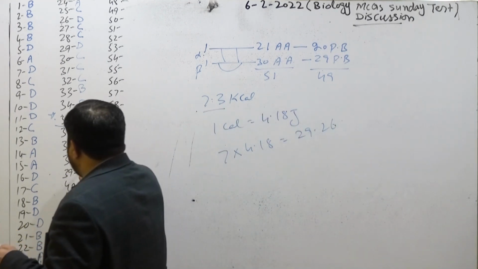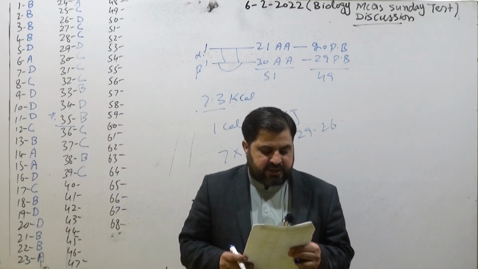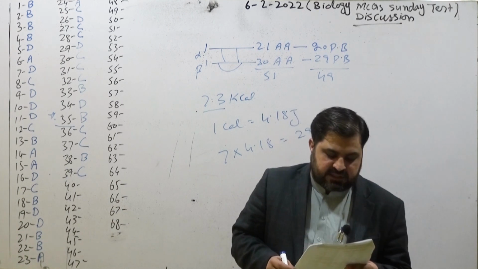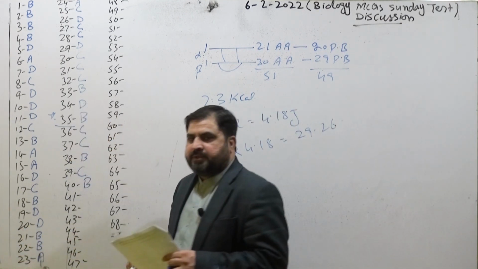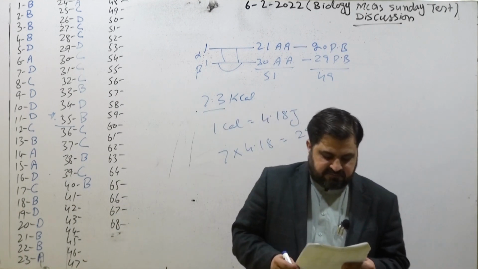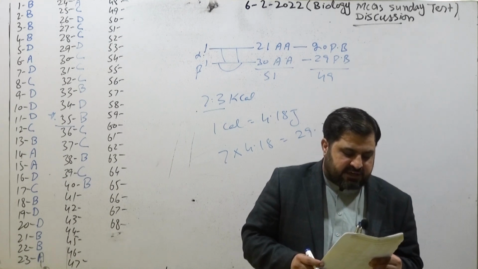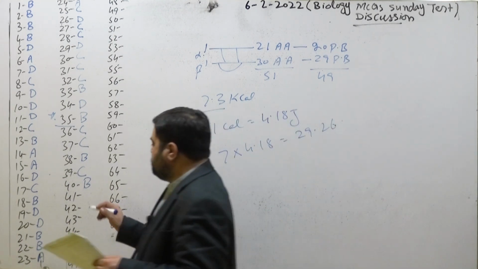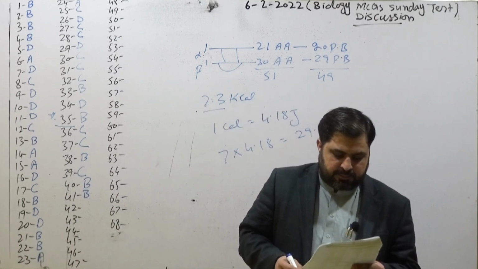Coming toward the MCQ number 39, unit membrane model of the cell membrane was put forward by Robertson. So option C is correct. Coming toward the MCQ number 40, a group of ribosomes attached to messenger RNA, that phenomenon is called polysomes, also called polyribosome, that's mostly common in prokaryotes. Next MCQ is coming toward the 41. A cell consists of dash components in all eukaryotes, 3. Single cells consist of 3 components, their nucleus, cytoplasm, and cell membranes.